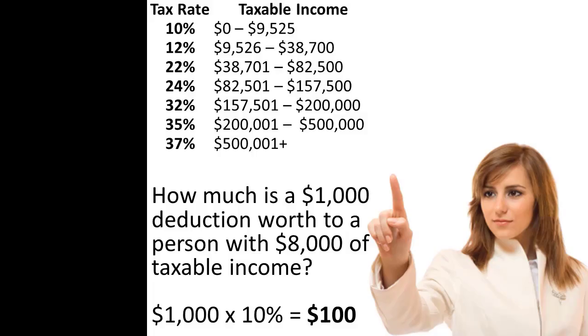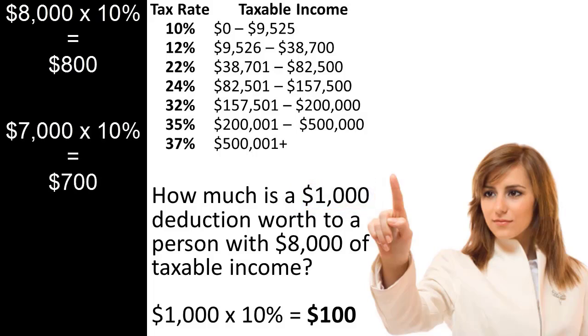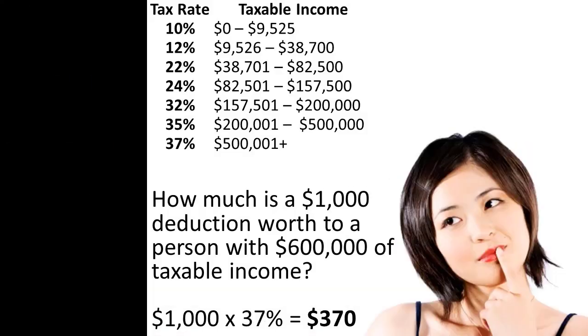For example, a single taxpayer with $8,000 of taxable income in 2018 would pay $800 in taxes. If the taxpayer were to have received an additional $1,000 deduction, his or her taxable income would have fallen to $7,000, and he or she would have owed $700 in taxes. Thus, the $1,000 deduction would have caused the taxpayer's tax bill to drop by $100. The same tax deduction is worth more to a higher income taxpayer.